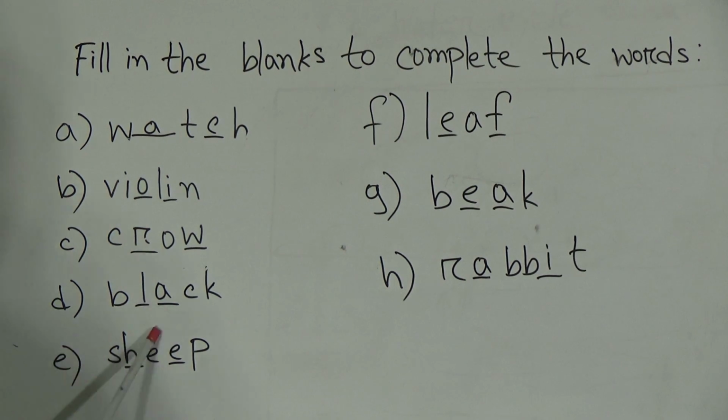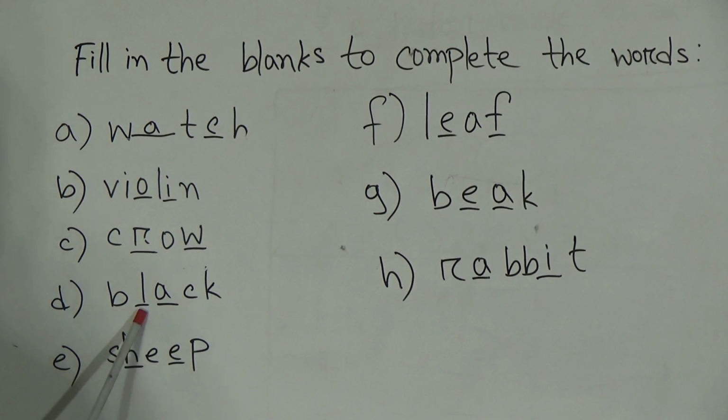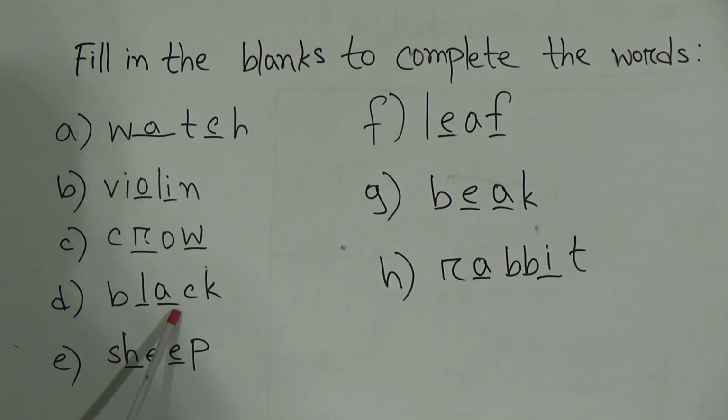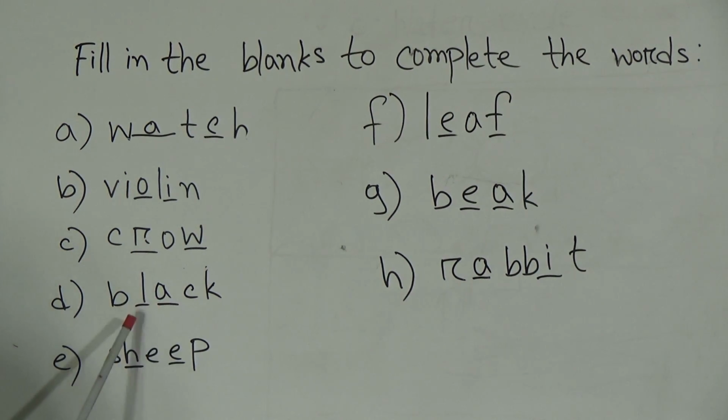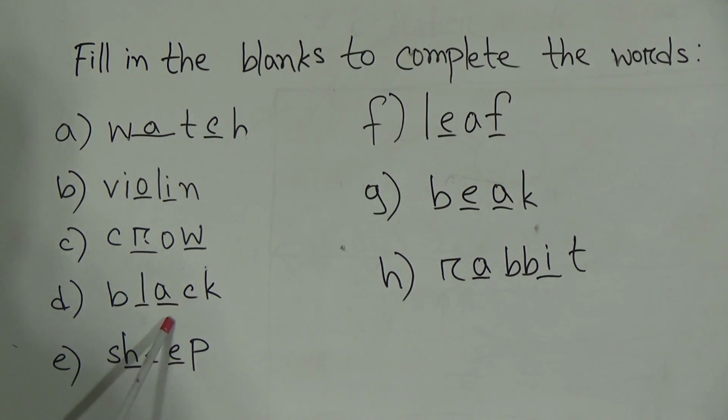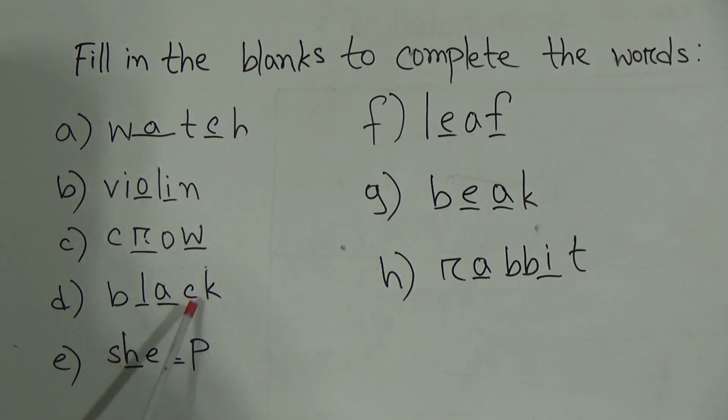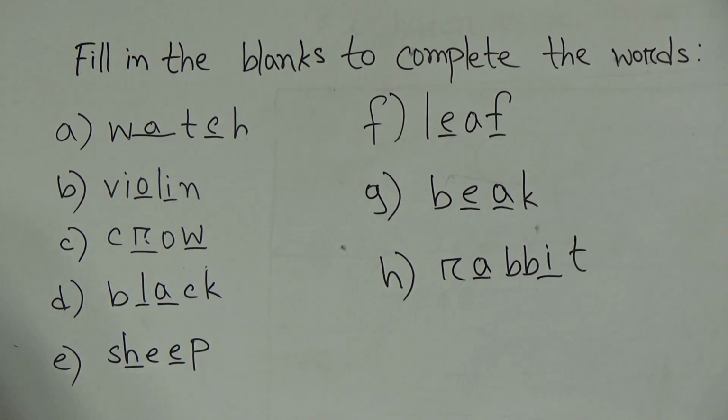Okay, our next word is what? Number D, black, and its spelling is B-L-A-C-K, black. Okay, dear students, you will get a gap in this word, and then you will get another gap. In the first gap you have to write L, and in the next gap you have to write A. So B-L-A-C-K, black.